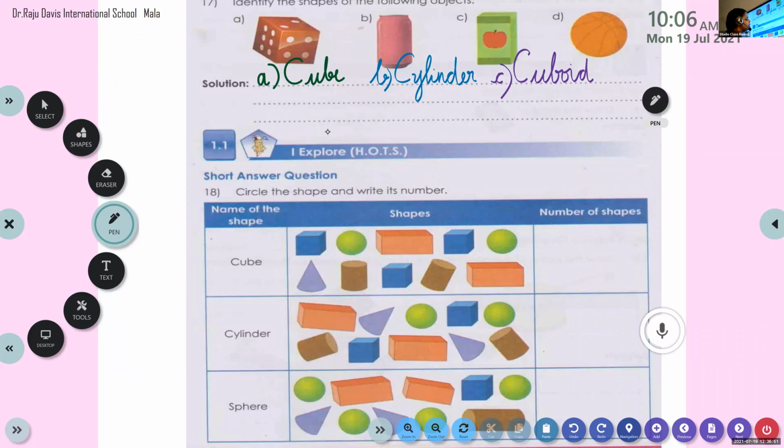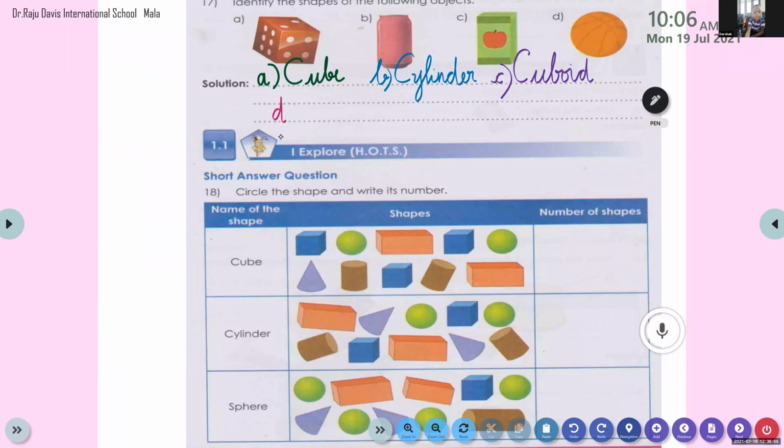Look at the question D. What is the shape? Sphere. Tell me the spelling, my dear. Sphere. Very good. Good boy. S-P-H-E-R-E. Sphere. So the first object is cube.